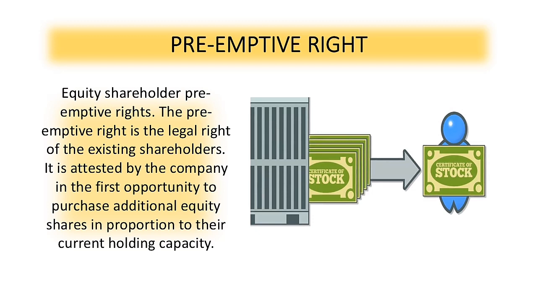A preemptive right is sometimes called an anti-dilution provision. It gives the investor the option of maintaining a certain percentage of ownership of the company as it grows. So, isa sa mga ways or techniques na ginagawa ng mga shareholders para mapanatili nila ang kanilang ownership sa company is that they practice their preemptive right.